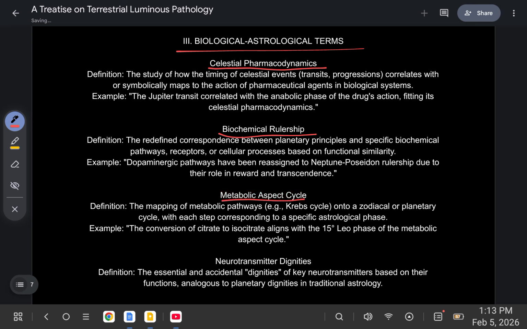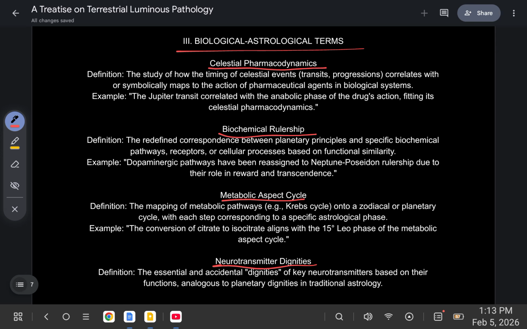Metabolic aspect cycle. The mapping of metabolic pathways, for example, the Krebs cycle, onto a zodiacal or planetary cycle, with each step corresponding to a specific astrological phase. For example, the conversion of citrate to isocitrate aligns with the 15 degrees Leo phase of the metabolic aspect cycle. Neurotransmitter dignities.